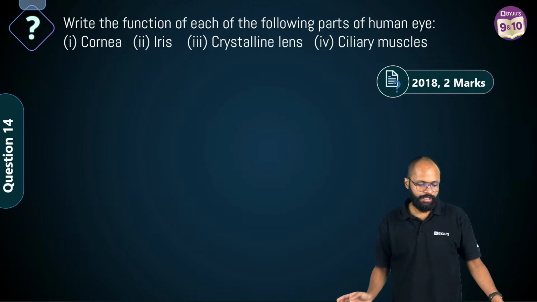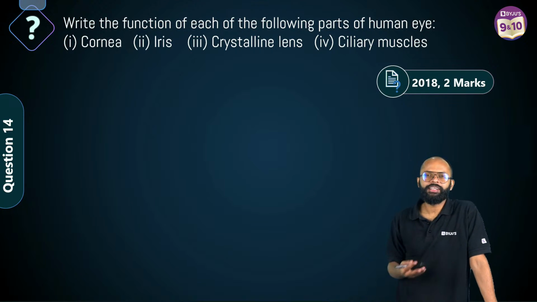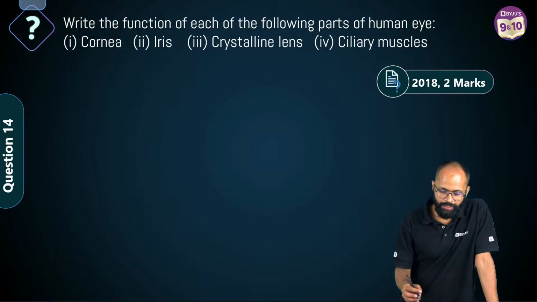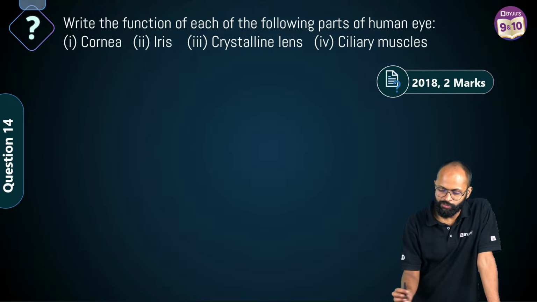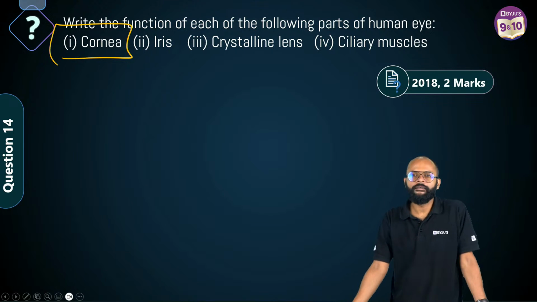Yes, है ना? Correct. Question 14. Question 14, yeah, it's very easy question. It is based on parts and functions of human eye. What is the function of the following parts of human eyes? Cornea. Cornea काम क्या होता है? What is the job of cornea?